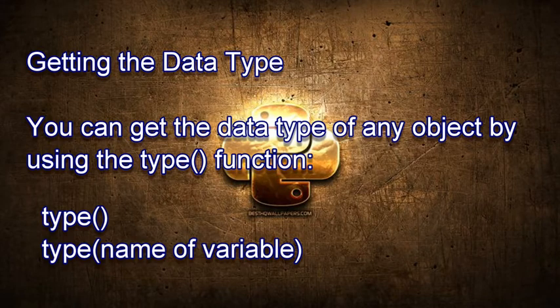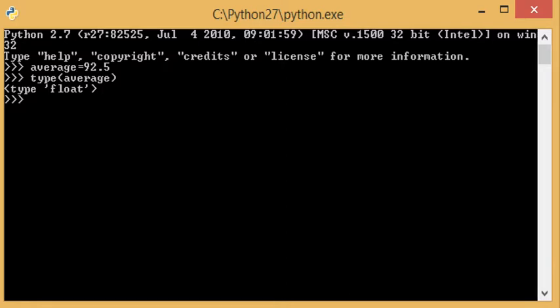We just need to write down that variable and write down the type function, as you can see in the example. From that you will get to know what data type is involved in that variable. You can see the output also, and the statement we have written to check the data type.